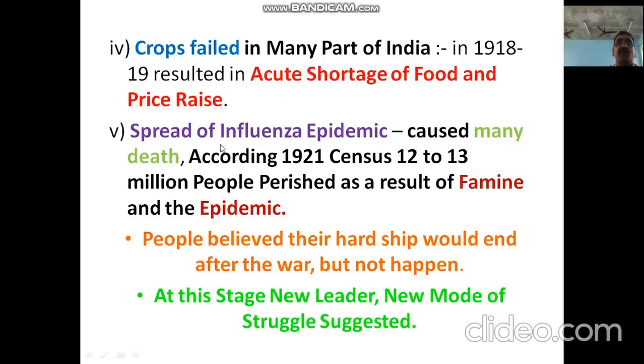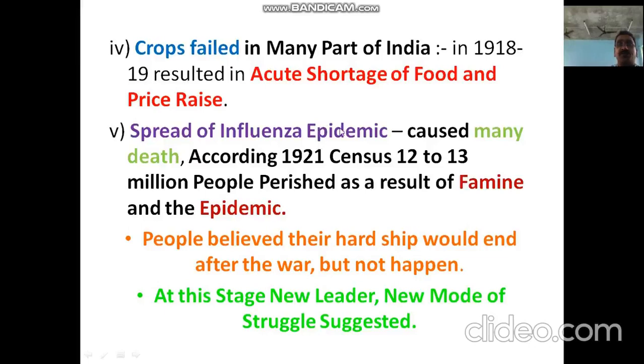And the spread of influenza epidemics. The fourth important impact was the spread of influenza, an epidemic disease. It caused many deaths. According to the 1921 census, 12 to 13 million people perished as a result of famine and epidemics.